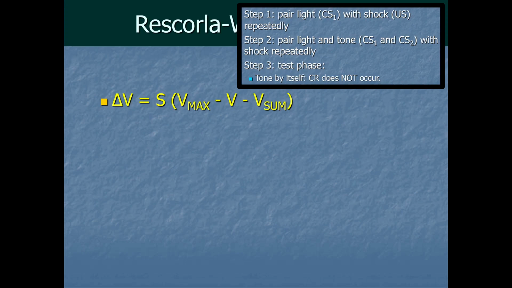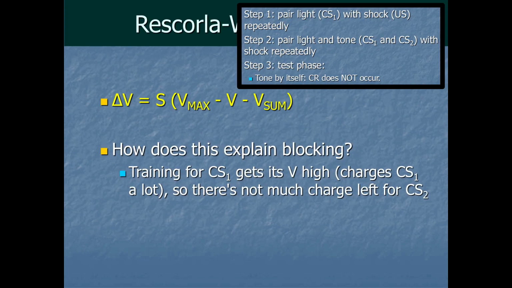How does that fit in with the Rescorla-Wagner model? Well, think of it as training for the CS1. That first step, the training for the CS1, was getting its V level very high, charging CS1 a lot through all those trials from the battery. But that means there's not as much charge left in the battery in the US for pairing up with the CS2.